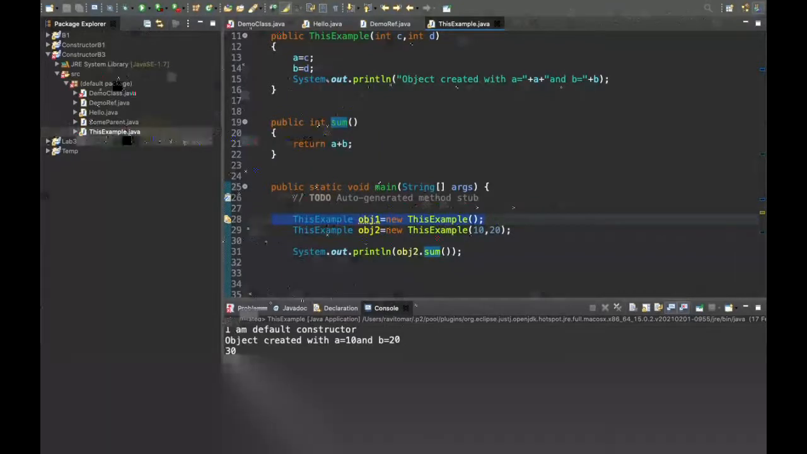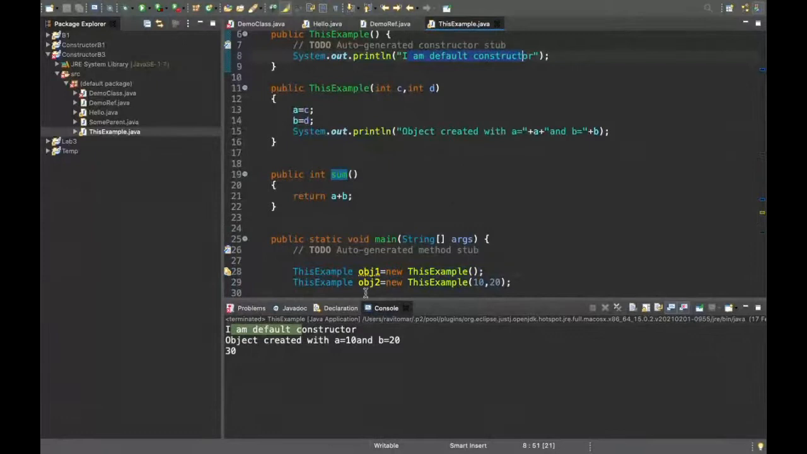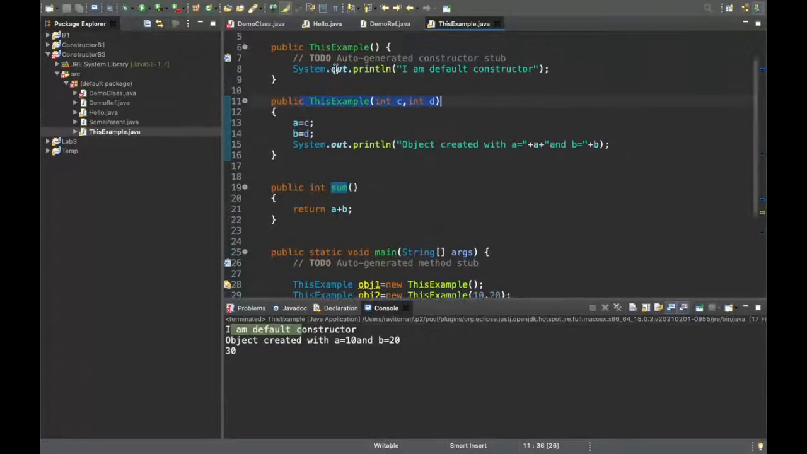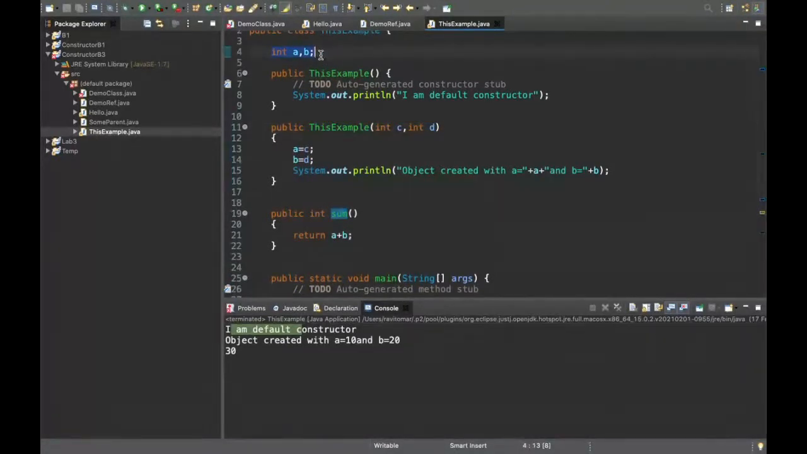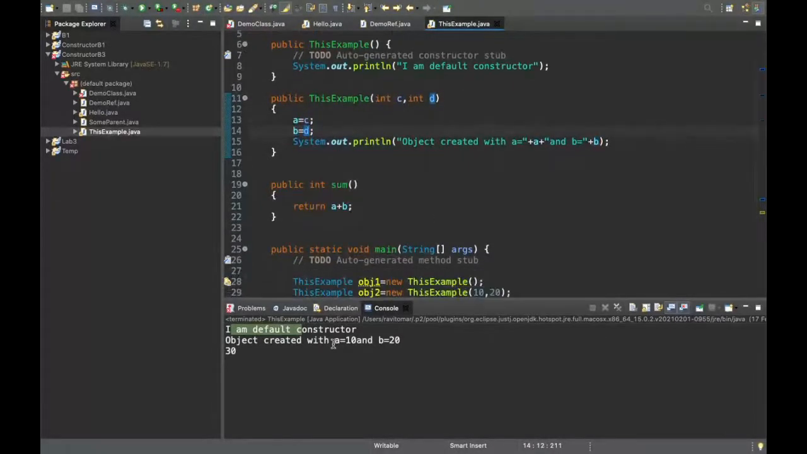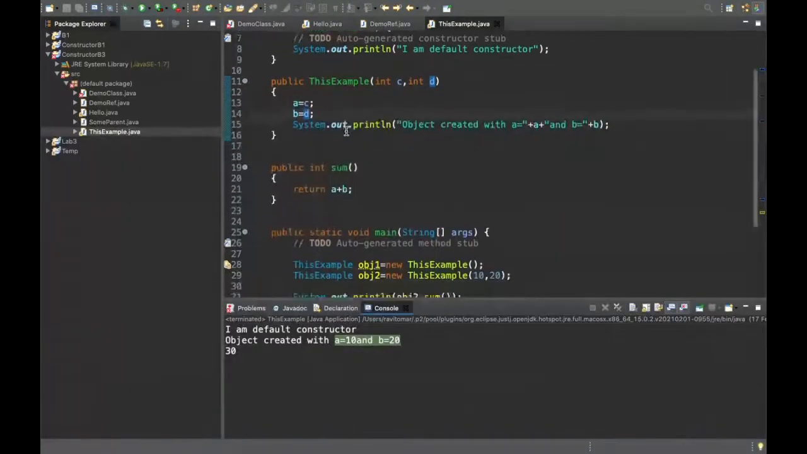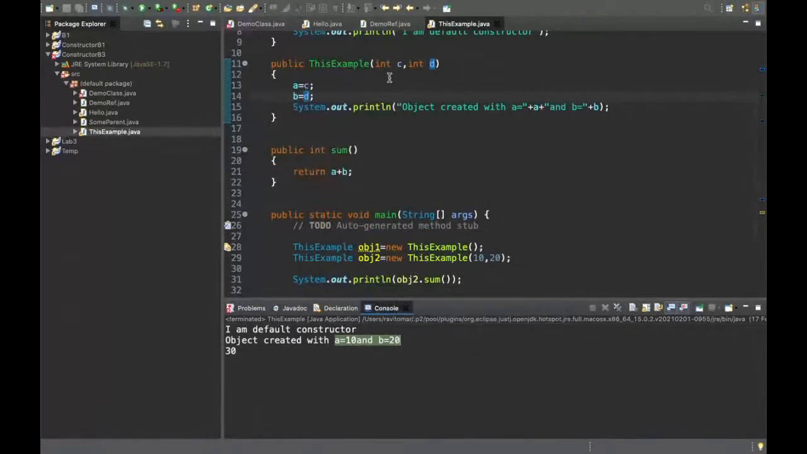For the first line, the default constructor message is being printed, no problem. For the second line, the parameterized constructor is called that is setting these values. A will be set to whatever c contains, b is set to whatever d contains. We have passed 10 and 20, so we can see here a is equal to 10, b is equal to 20. That means we have perfectly set it. Then we called the obj2 dot sum method, it returned a plus b, and we got 30 as an output. So everything is working fine.